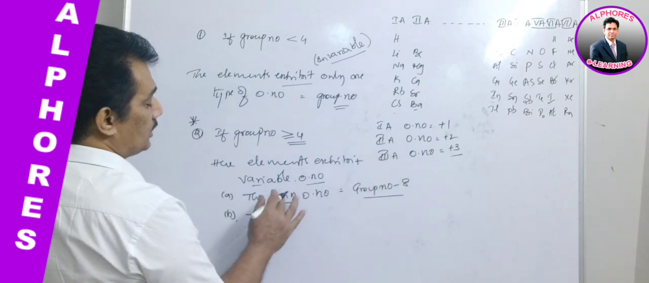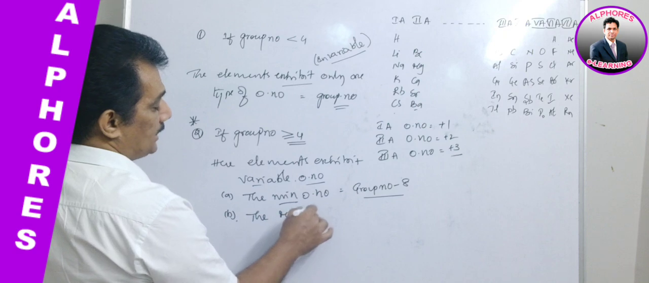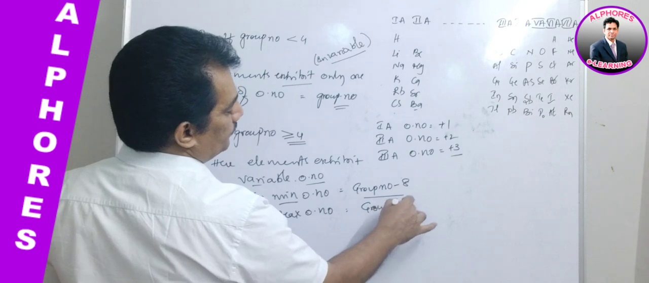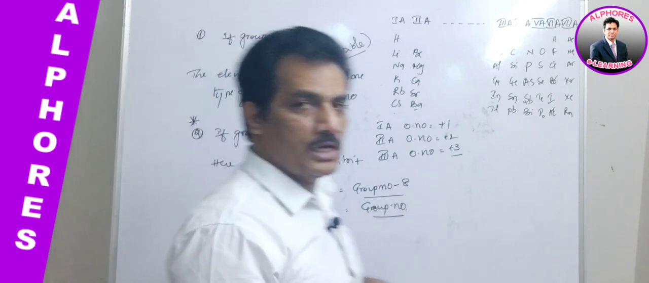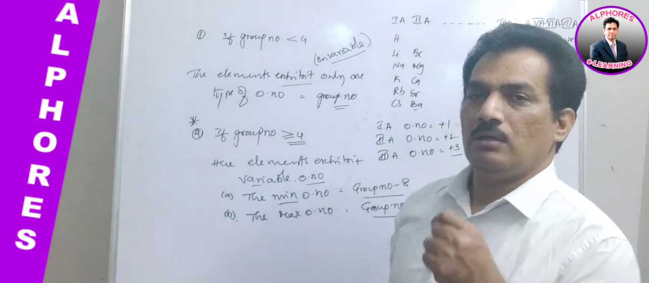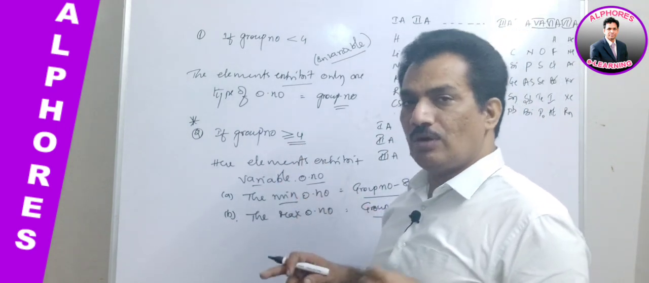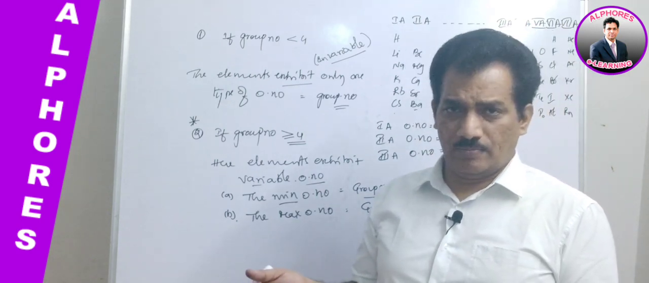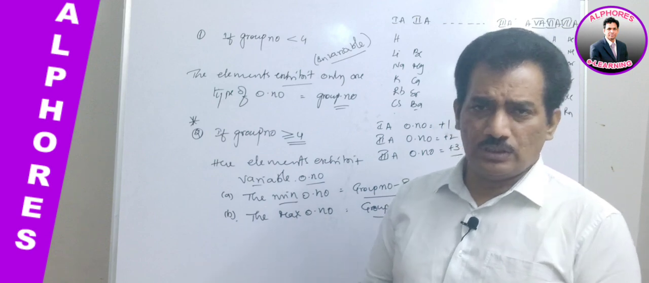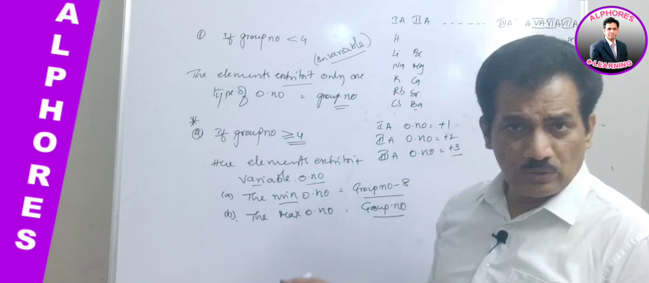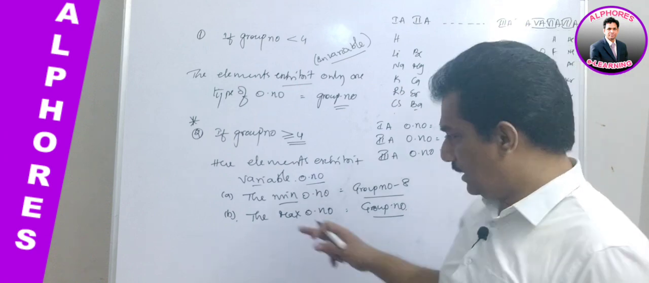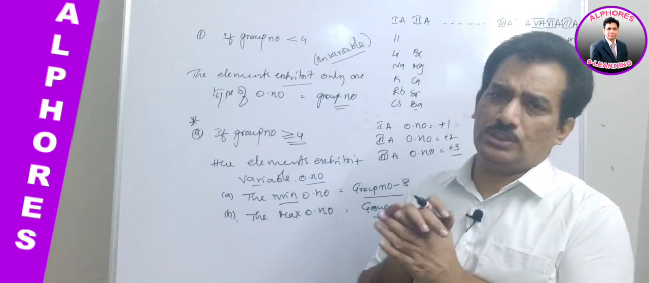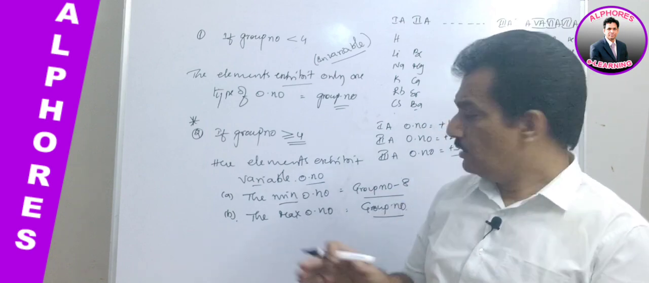The maximum oxidation number is equal to the group number. Elements having a group number greater than or equal to 4 exhibit variable oxidation states. Variable means not only one kind, but many kinds of oxidation states. Clear? They may exhibit positive, negative, fractional, like that. But each group has its own limitation in exhibiting oxidation numbers. What are the limitations? Just observe.